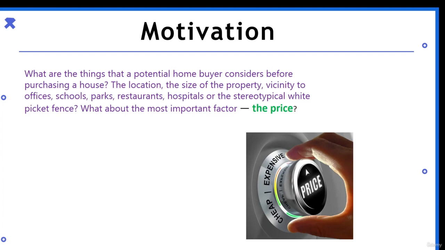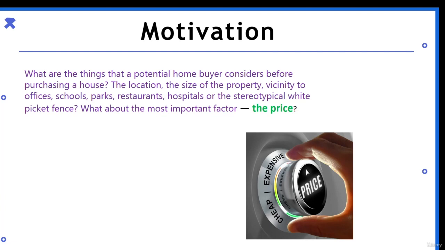But there is one major factor which you see the very first, that is the price. If it fits in your budget, no matter how big, how good the house is. If the house does not fit in your budget, you cannot afford it. If you cannot afford it, if the price is not good, you will not buy it. So basically this is the project about it.